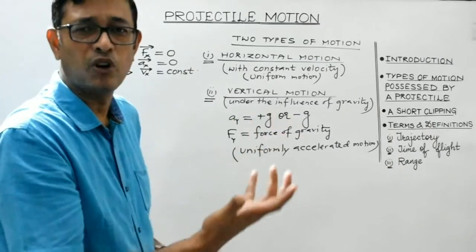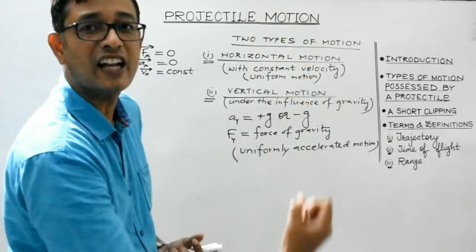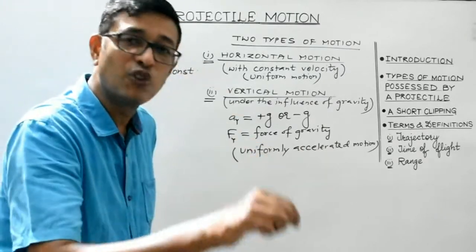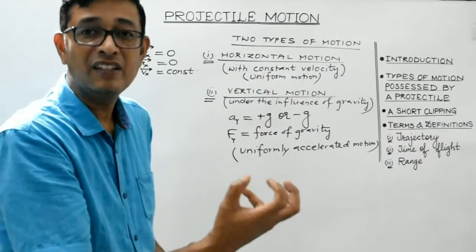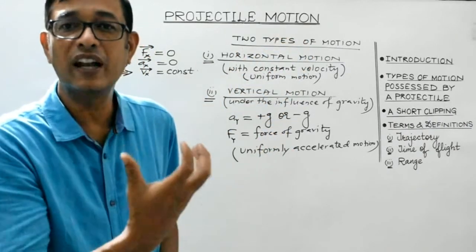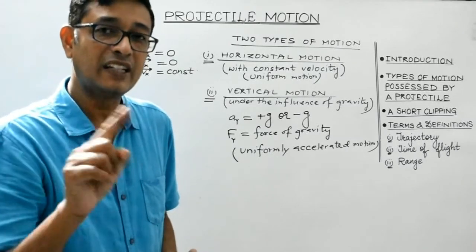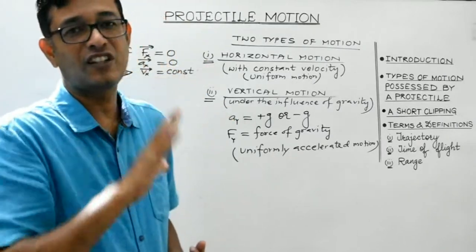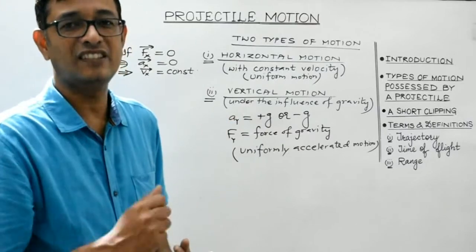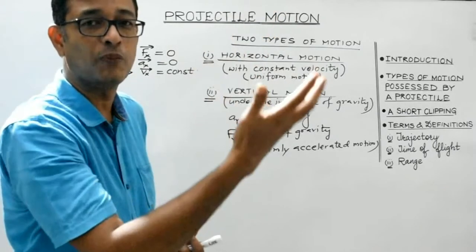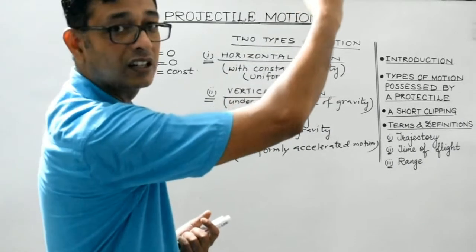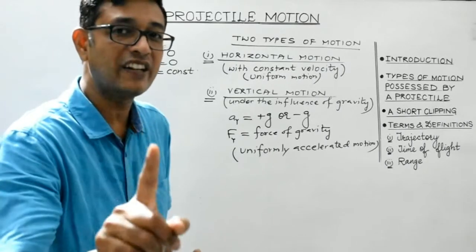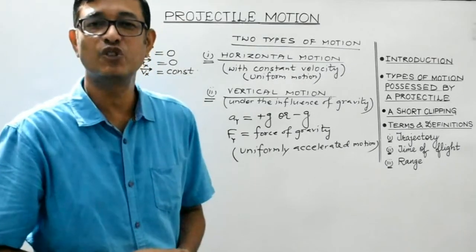Now look, any body at any point will always get attracted in the vertically downward direction towards the center of the earth. That is the force of gravity. Due to this force of gravity, the body is always having acceleration, which is the acceleration due to gravity. So as a result, in the vertical motion, the velocity of the body keeps changing at a constant rate. It either increases or decreases. If it goes upward, then the vertical component of velocity decreases at a constant rate. If it comes downward, then the vertical component of velocity increases at a constant rate. And that constant rate is small g, which is acceleration due to gravity, right?